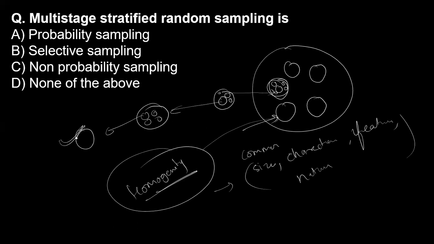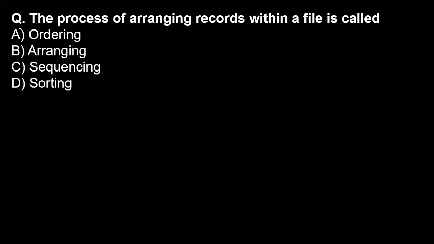This is a kind of multi-stage stratified random sampling. And stratified random sampling is nothing but probability sampling. Now the next question: the process of arranging records within a file is called what?